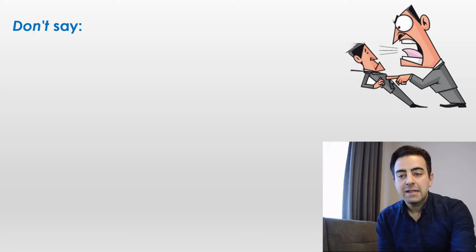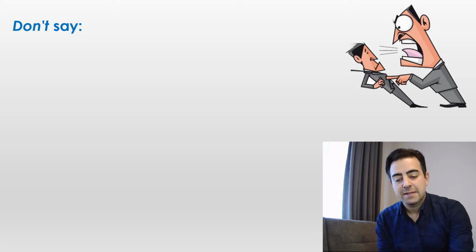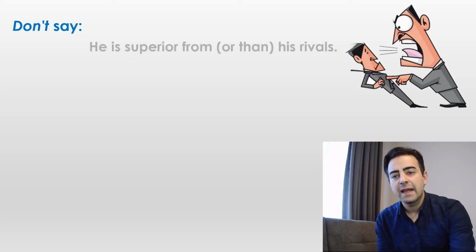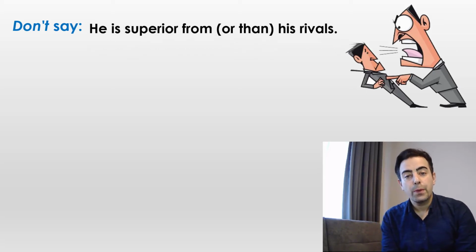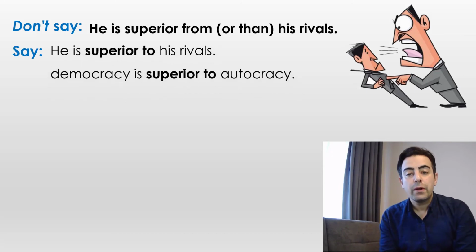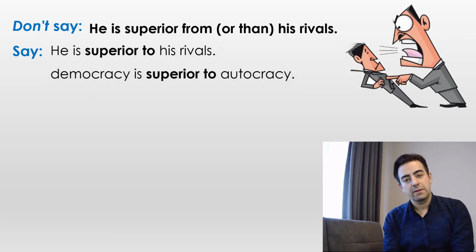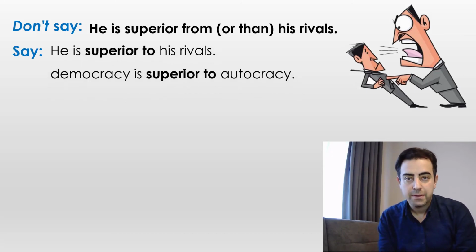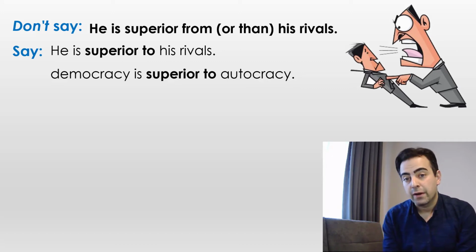All right, let's look at these two sentences. Don't say, he is superior from or than his rivals. Rival means competitor. So, we say, he is superior to his rivals. So the right preposition to be used with superior or inferior is to.